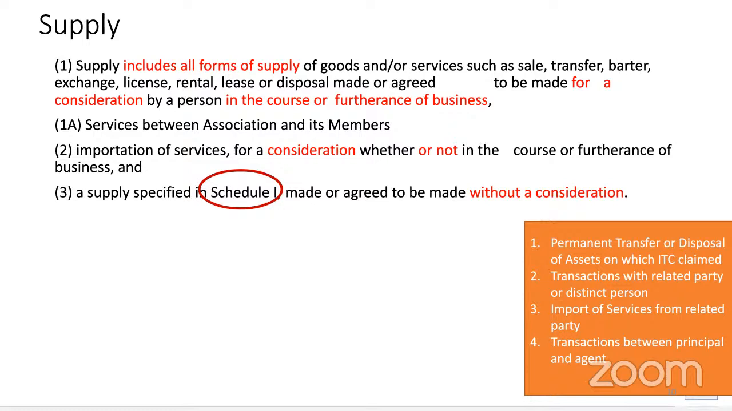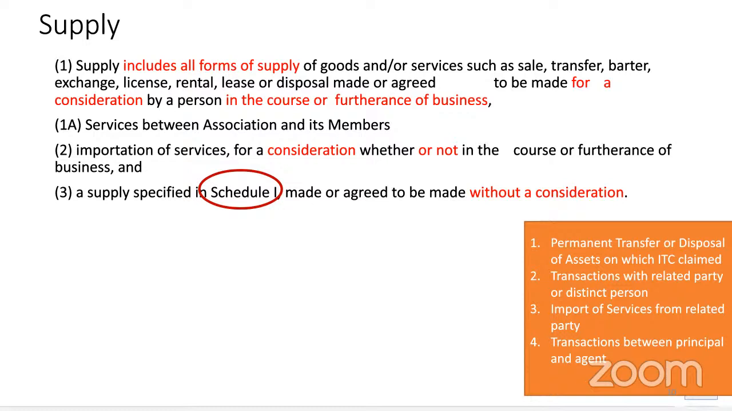Very good. Then import of services from related parties. 71B, what did it say? Import of services for consideration. Now Schedule 1 is saying forget consideration. If you have bought from a related party, even if you don't pay anything, pay me GST. Is this clear?